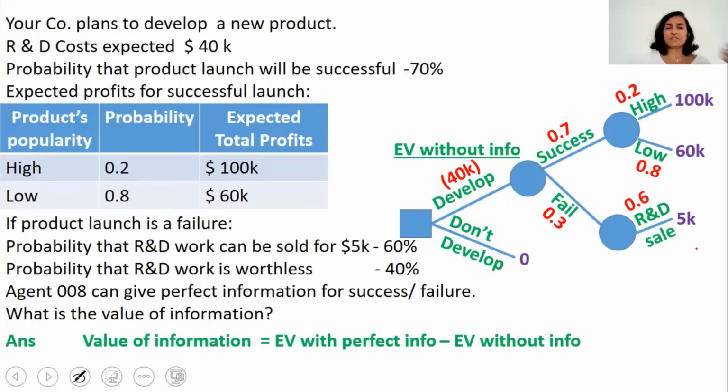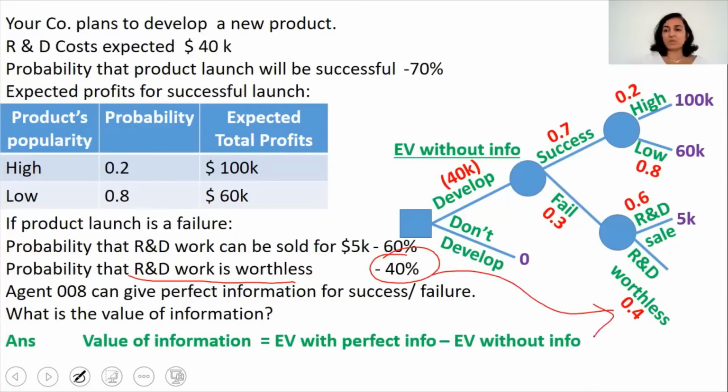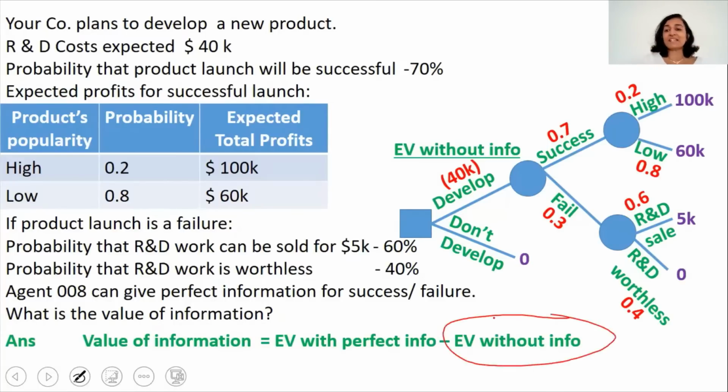And what is the other chance? The other chance is that the R&D work is worthless. So R&D worthless, and there is a 40% chance that the R&D is worthless and we do not get anything from its sale. So it's $0. So now our decision tree is complete. So now it is very easy for us to calculate the expected value without the information.